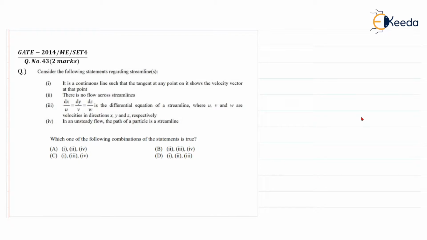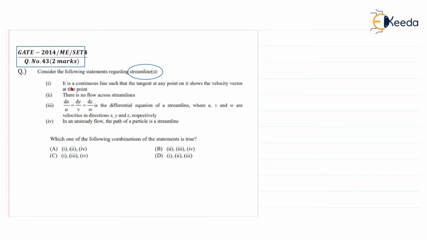Let's start. As per the given question in GATE 2014 Mechanical Engineering, set 4, question number 43 for 2 marks. Consider the following statements regarding streamlines. So 4 statements are there.